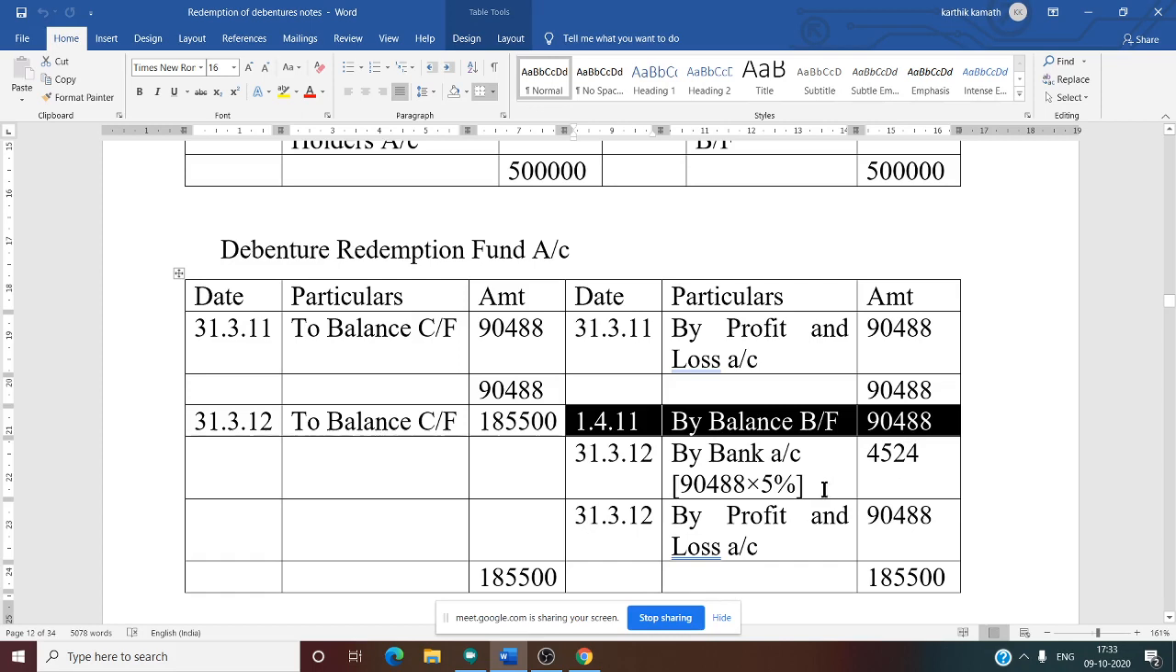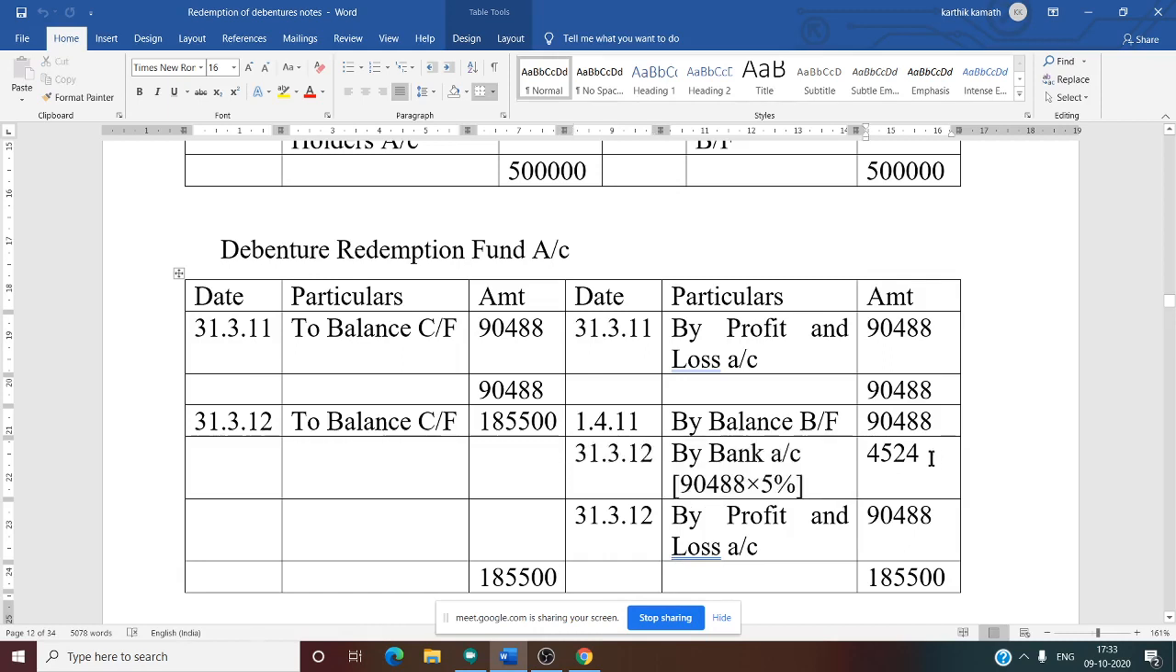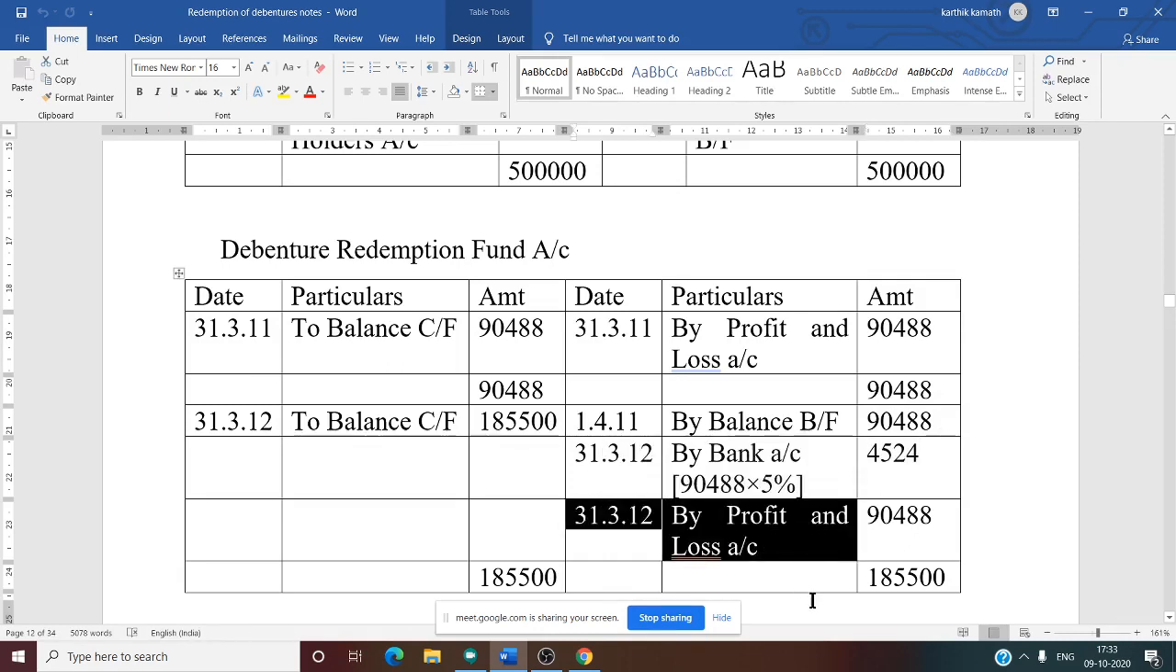Now the interest rate, we know, is 5% given in the problem. So 90,488 into 5%, you will get the interest amount 4,524. And as usual, for every year you need to keep profit and loss appropriation amount to set aside. So every year there is a common entry by profit and loss account 90,488.